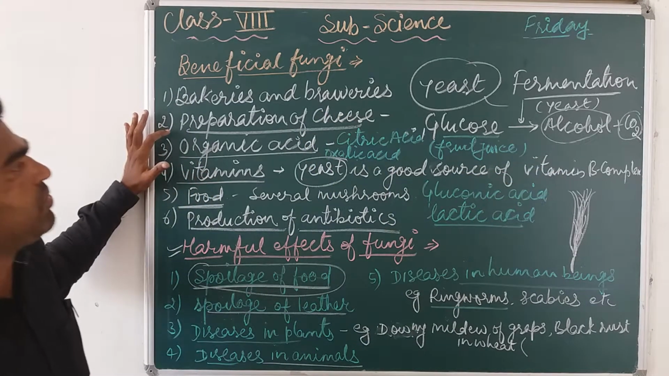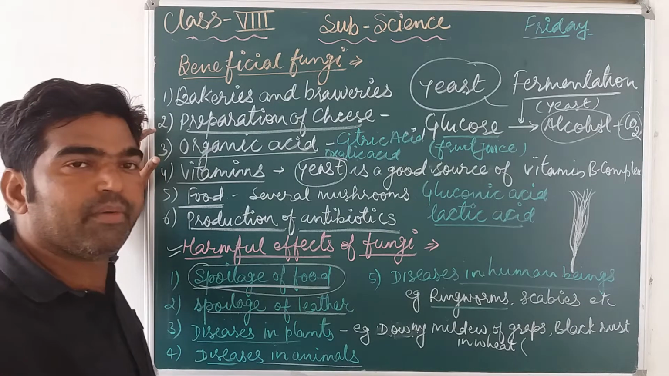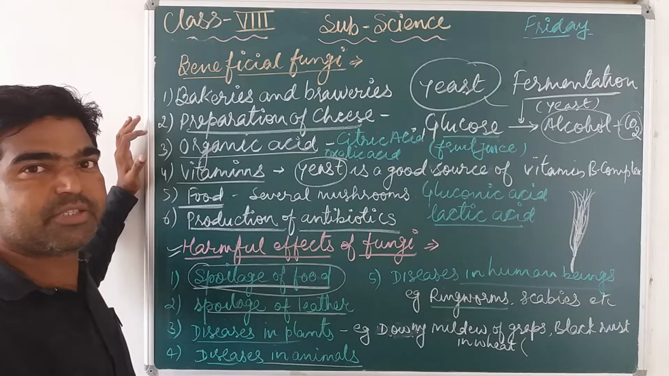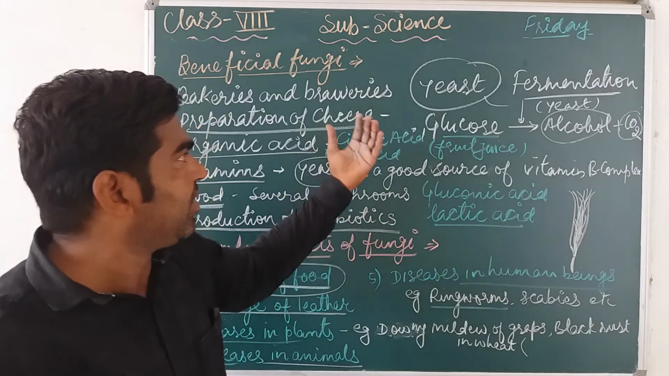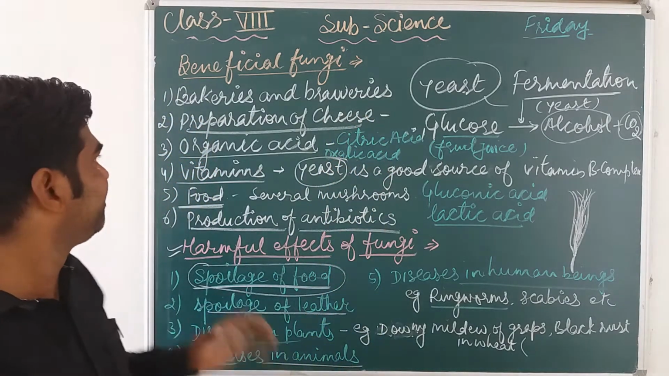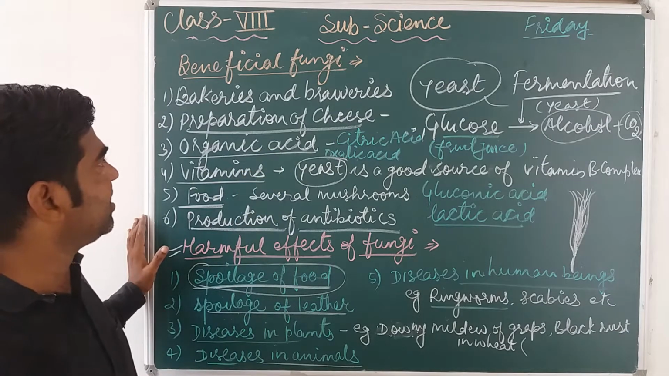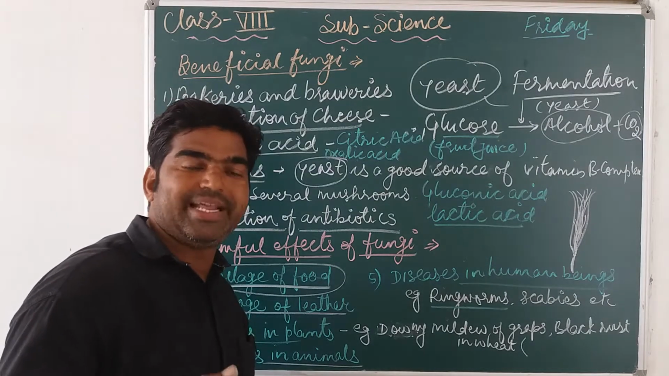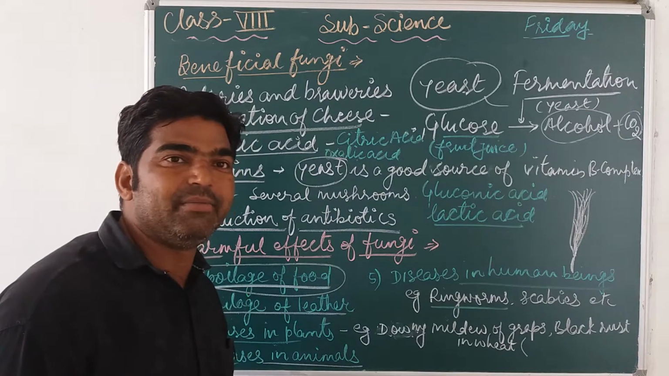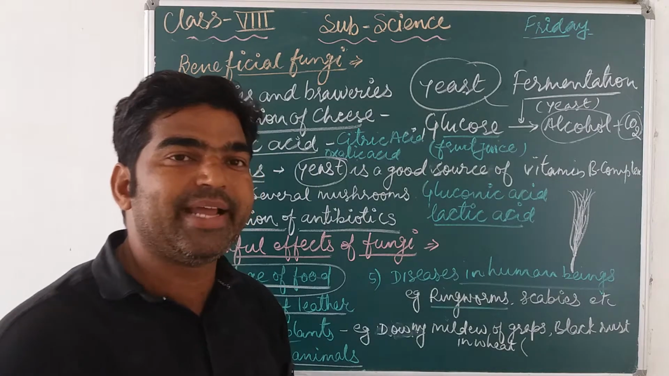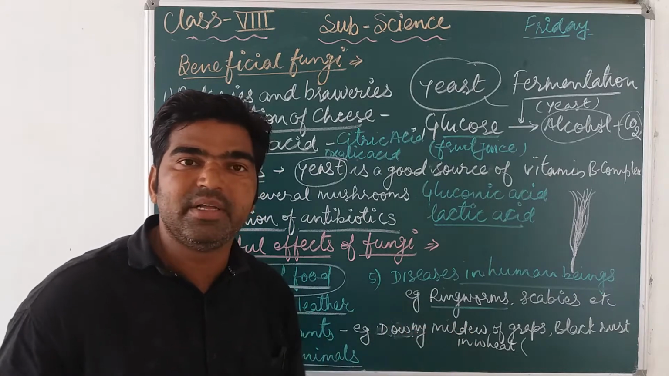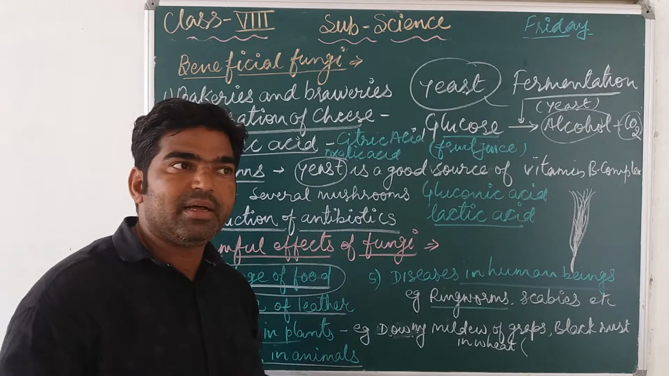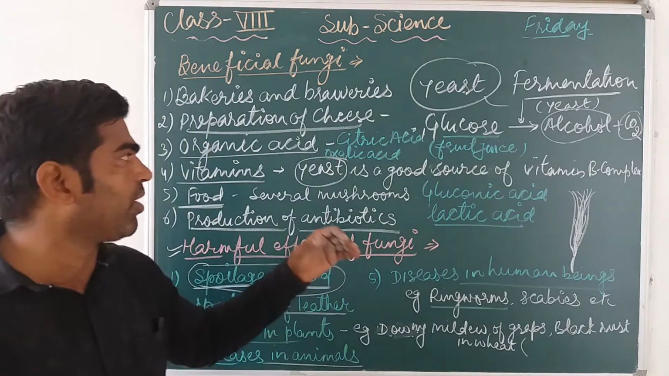Second, preparation of cheese. This is also used for the formation of some dairy products like cheese, by using specific species of fungi that can form cheese. Next, organic acids. Many species of fungi are a main source for deriving many kinds of organic acids. Organic acid means a type of acid derived from natural or organic material like plants. That's why it is called organic acid.